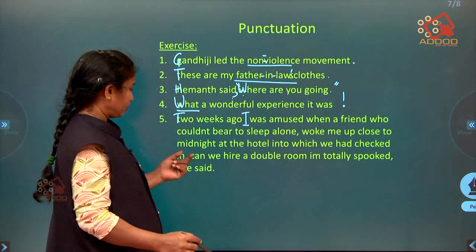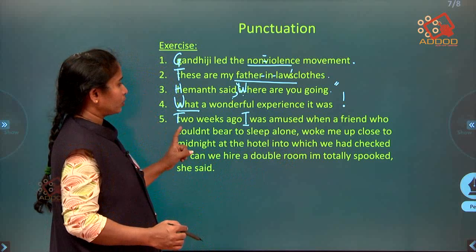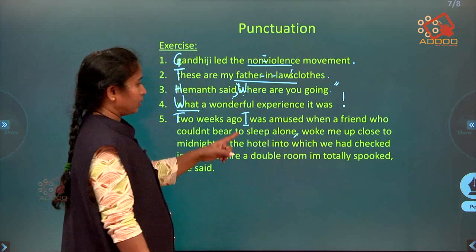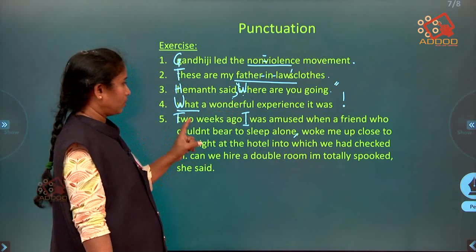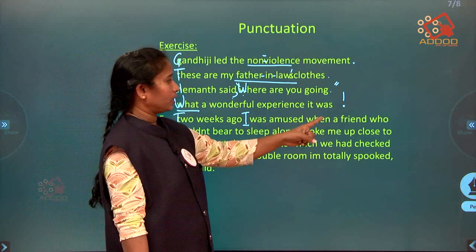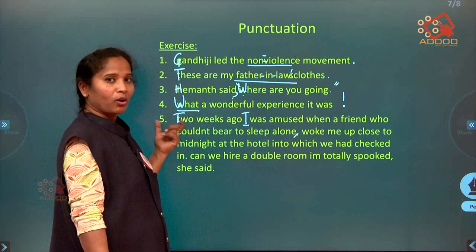So already full stop is given. So this is a whole one sentence. Okay. So did you find any other? Already comma is also given here. So if it is given, fine. You can understand the sentence better. Okay. So 2 weeks ago I was amused when a friend who couldn't bear. So are you able to find a contraction here?